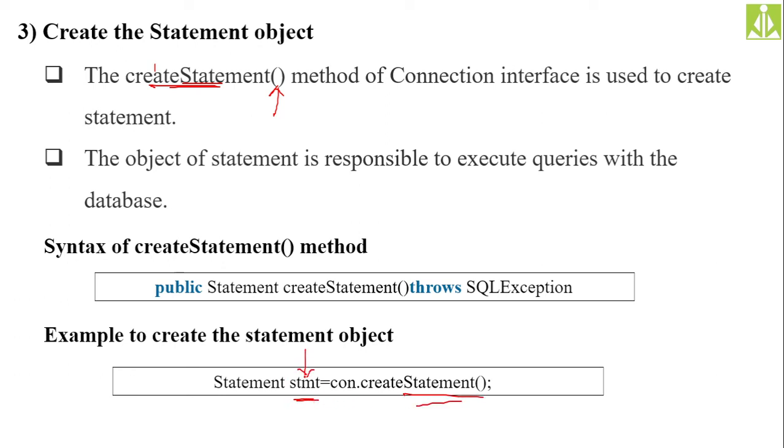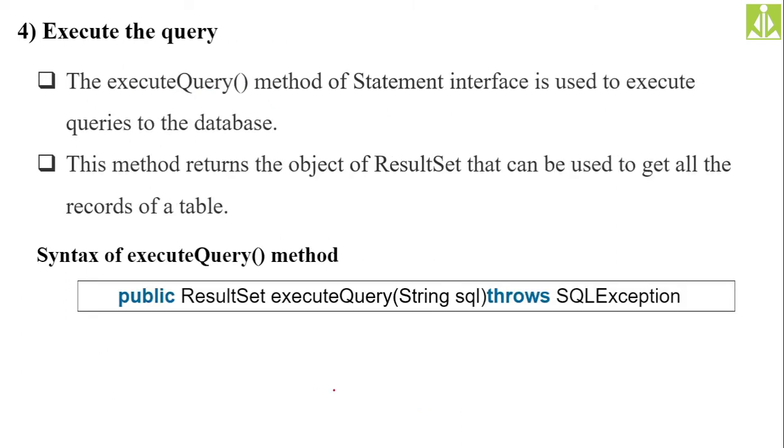This statement will be created with the help of the createStatement method, and that createStatement method you have to invoke on the connection object. So once the statement is ready, to that statement you can pass the SQL query. Passing the SQL query and executing the SQL query you do simultaneously. When we do the programming, there you will understand how we do all these things.